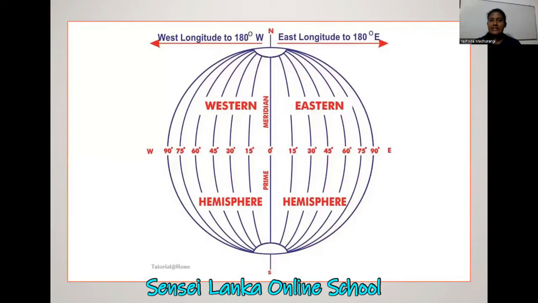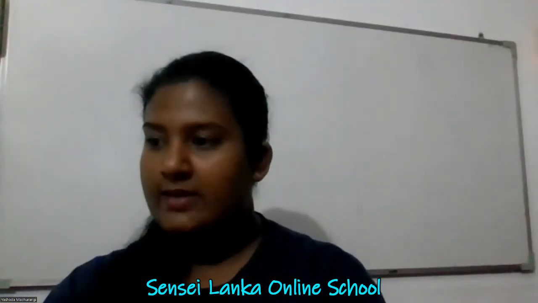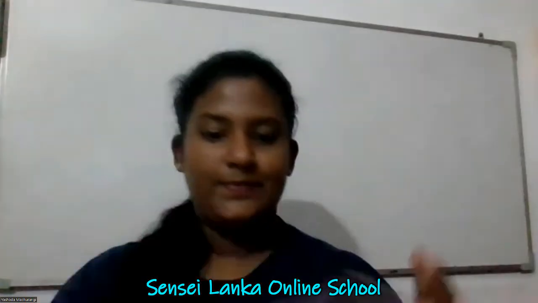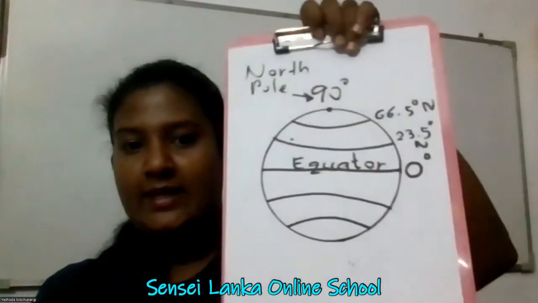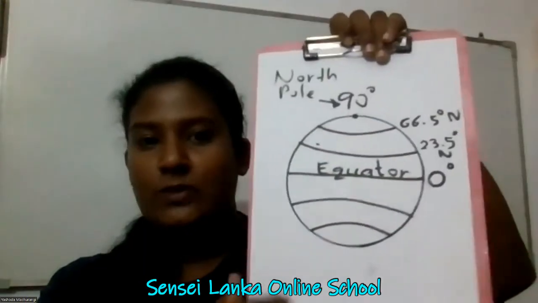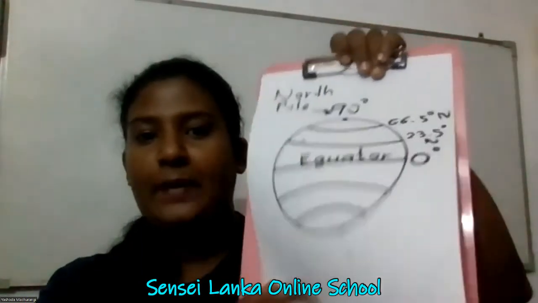So now look at this. This is a picture of a model globe. Just like a circle, we are drawing the model globe. We can draw it on the paper. Wait, I will show you that. Can you remember this one in my earlier lesson? These are the latitudes that we can draw on the paper.